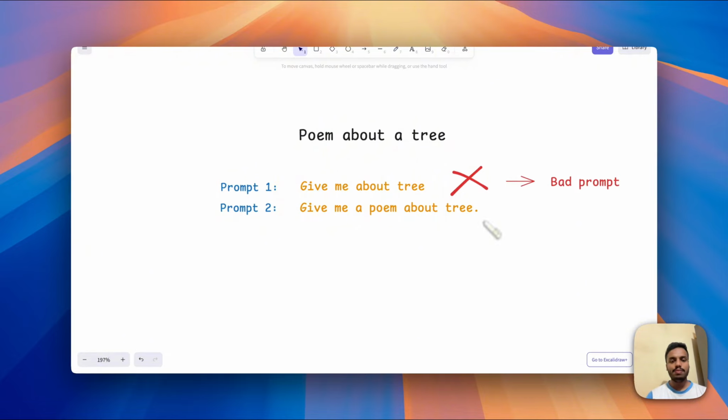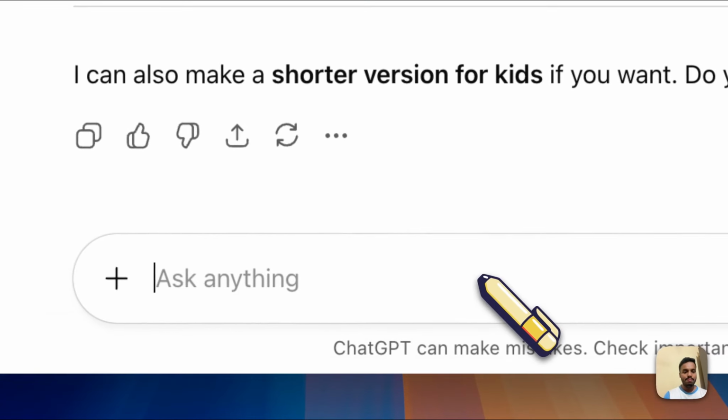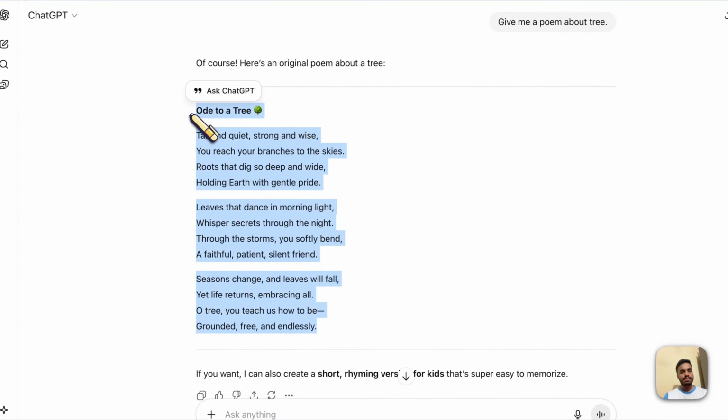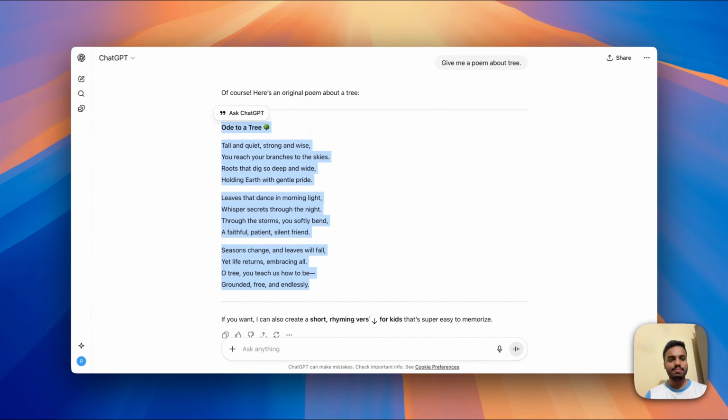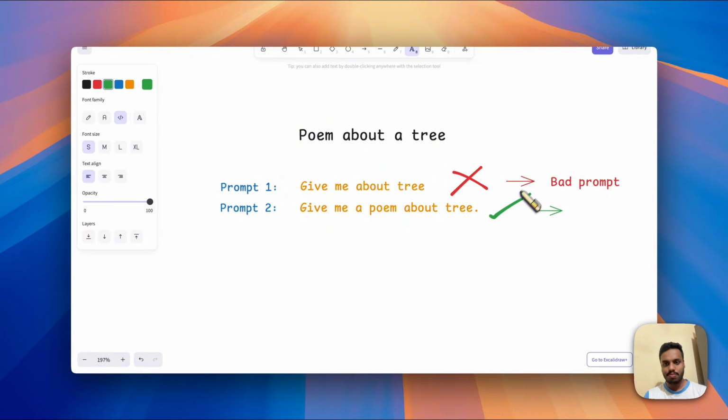Now, let's test prompt 2. Copy it, paste it in ChatGPT. Now, ChatGPT returned a poem. Yeah, this looks like poem. We needed a poem. This prompt made ChatGPT return a poem. So, this prompt is a good prompt. We got what we needed.